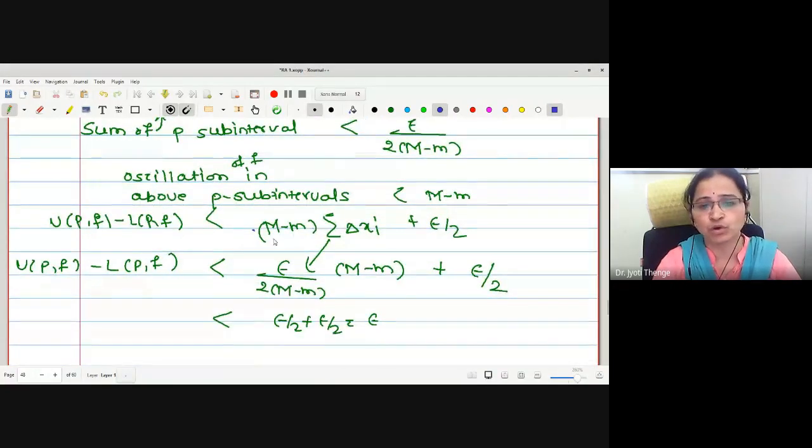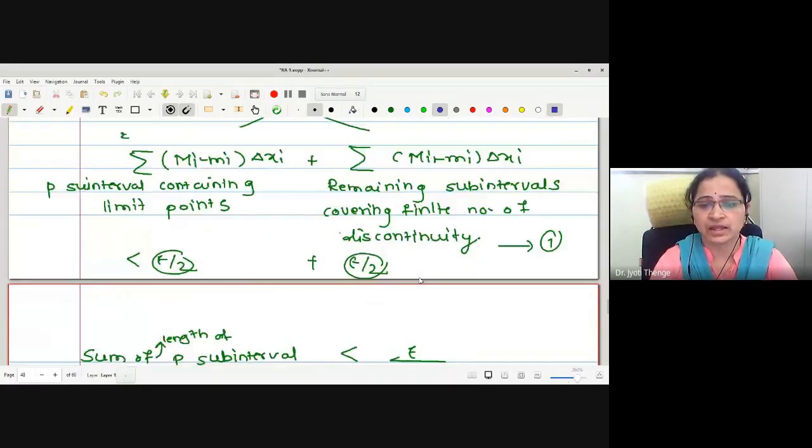Therefore, the contribution by the first part of the summation is, taking M minus m outside, the summation of delta xi is less than epsilon upon 2 times (M minus m), times (M minus m), which will be less than epsilon by 2. And what about the contribution by the second part?